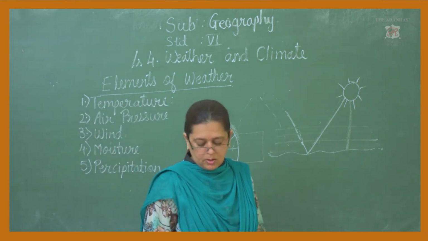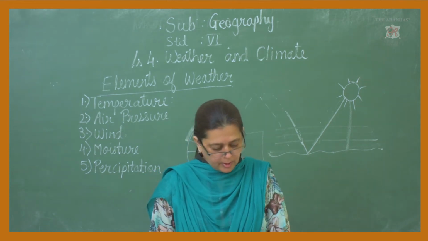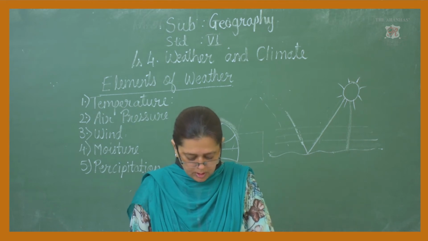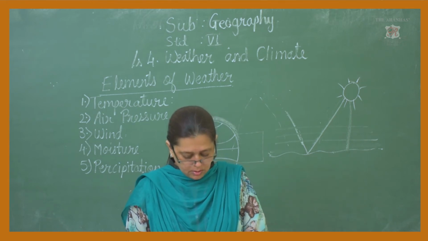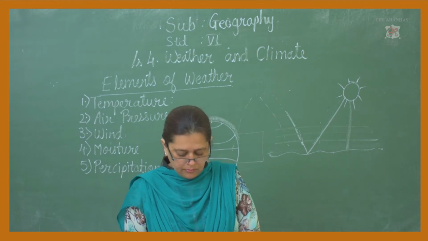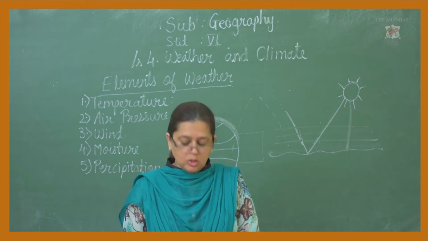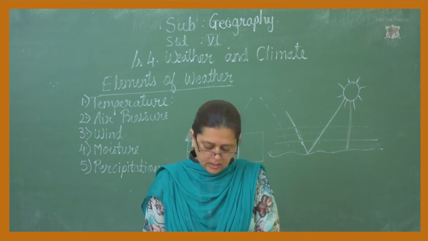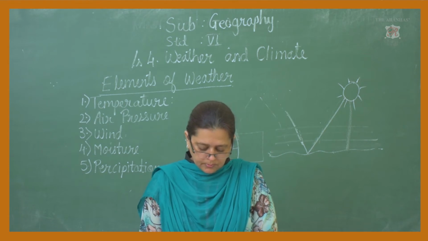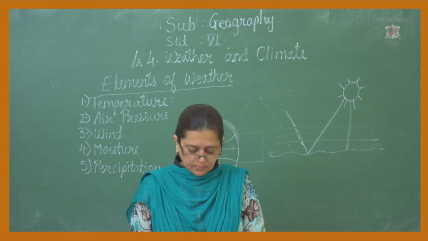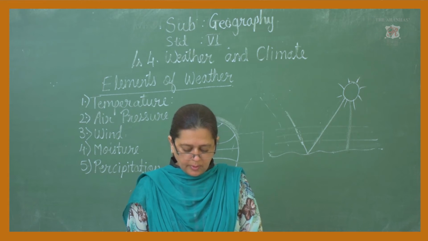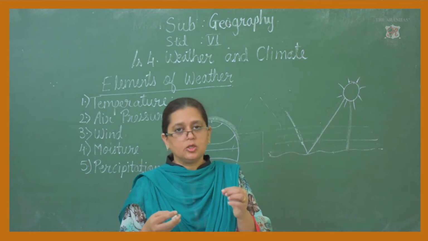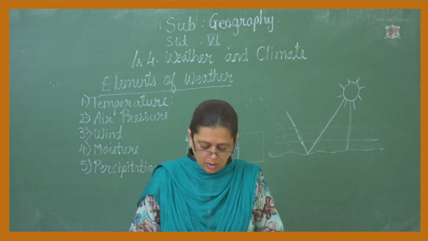Precipitation. Yes. Now, at this time, what happens? The vapor in the moisture condenses into water droplets. Condenses means what? To change or make something. Yes. Now this water vapor present in the air changes into small drops of water.